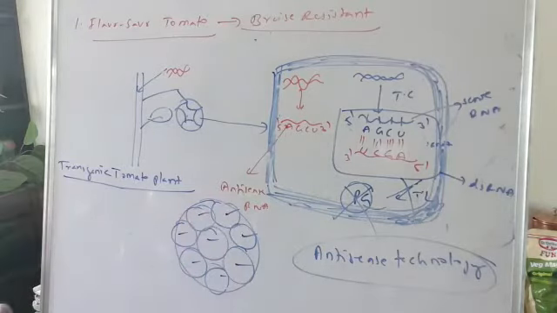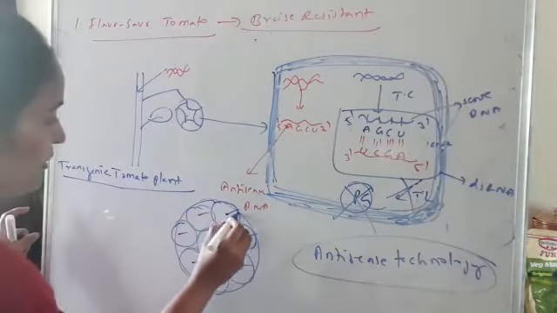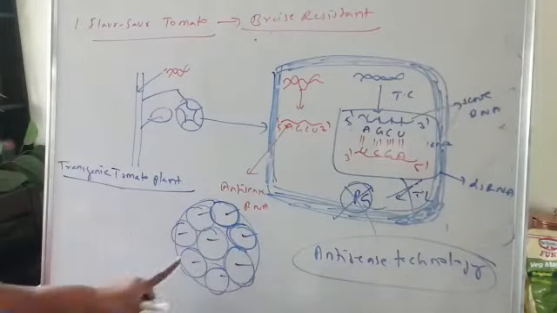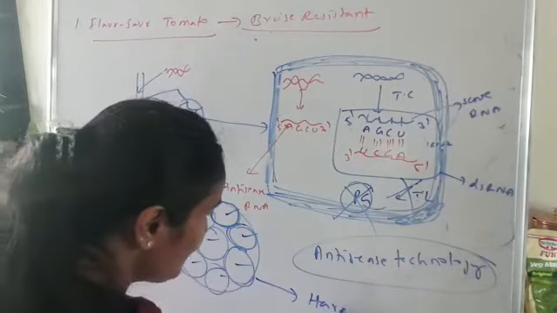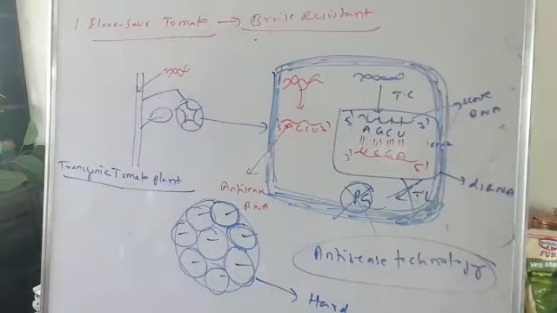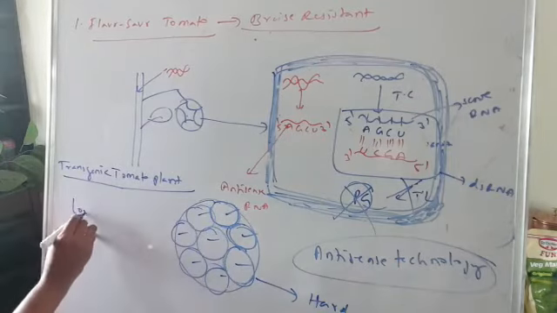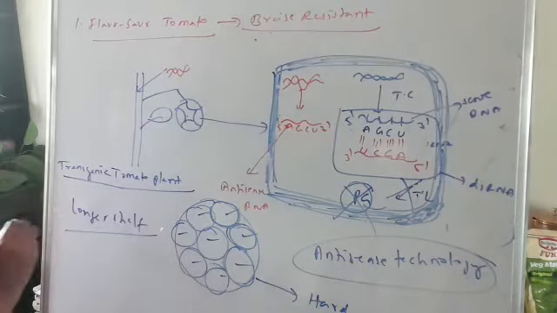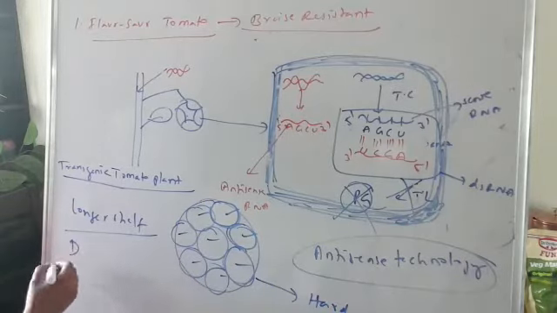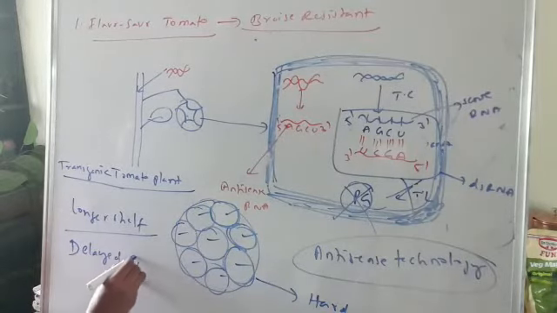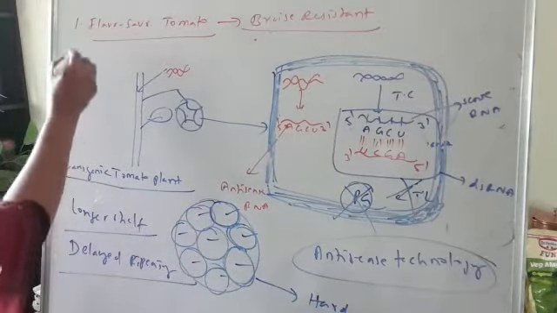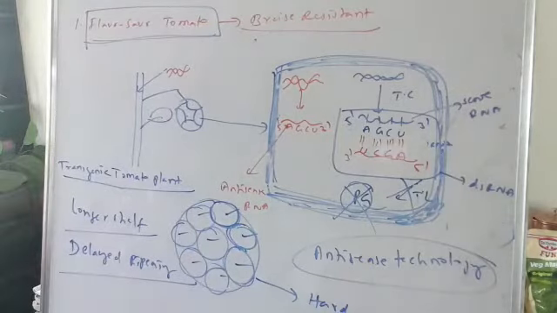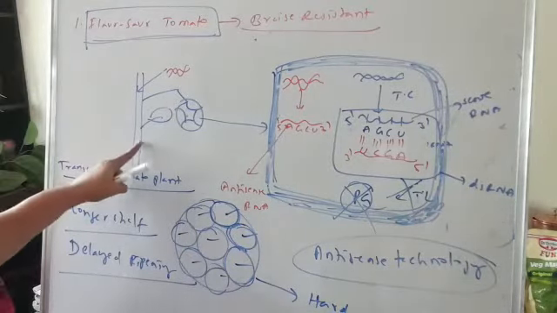So the same thing is happening. That means every cell of the tomato wall is hard. That means the tomato is going to stay hard for a longer time. The tomato wall is not going to become soft, it is going to become hard. That means the tomatoes have a longer shelf life, and we have delayed ripening capacity, right? Such a tomato variety is the Flavr Savr tomato. So scientists have created the Flavr Savr tomato variety.